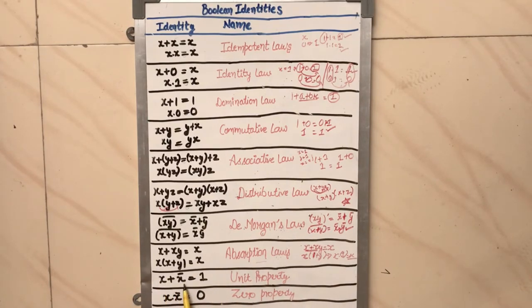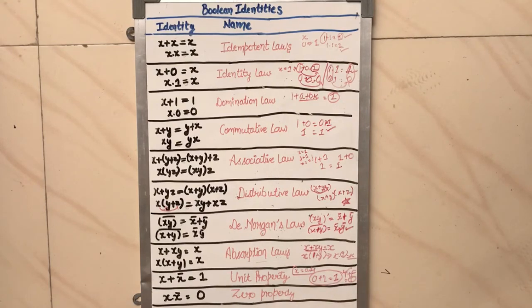Okay, x plus x bar is equal to 1, that is the unit property. What does it say? See, x is a quantity that can either be 0 or 1, right? If I am taking x as 0, then 0 plus the complement of x, we get 1. I always get 1 because each and every time when I add x with its complement, I'll always get 1 as answer, because the variable in its true form plus the variable in its false form is always true, right?